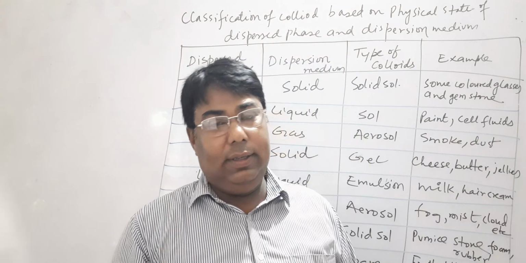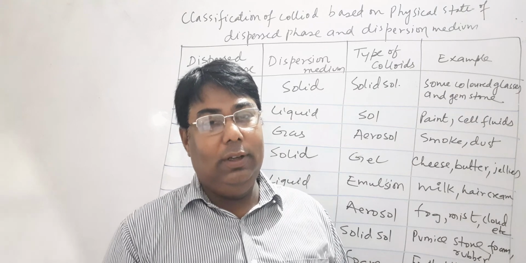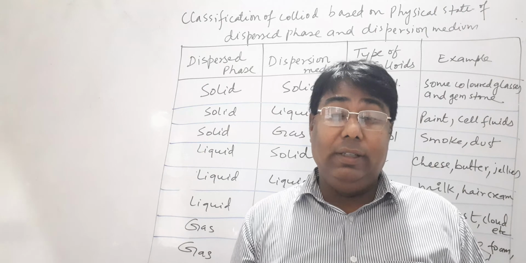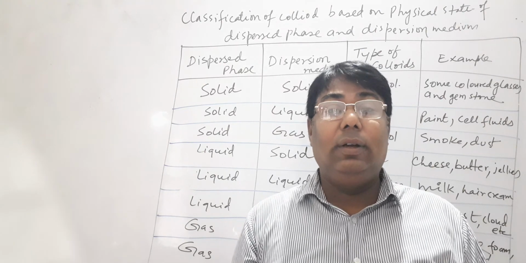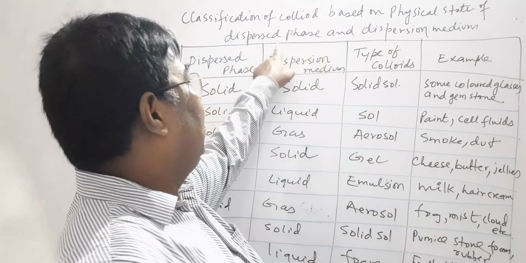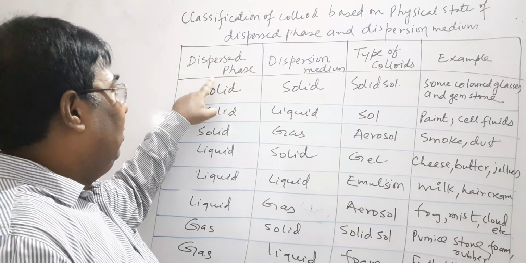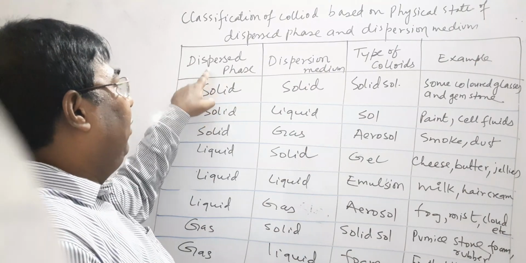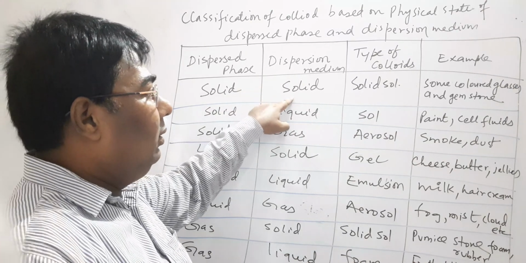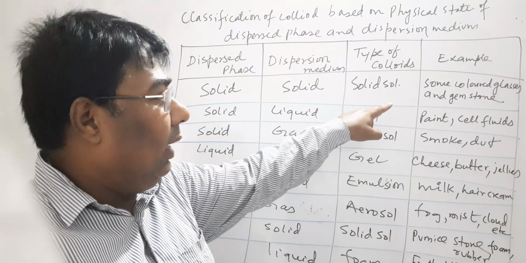Now, students, we try to understand the classifications of colloids or colloidal solutions on the basis of physical state of dispersed phase and dispersion medium. Number one, if dispersed phase is solid and dispersion medium is solid, the type of colloid is solid sol, for example some colored glasses and